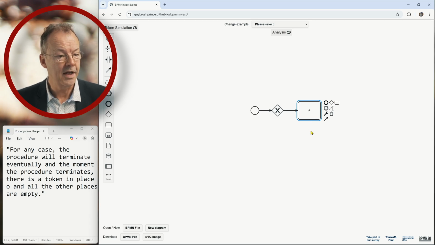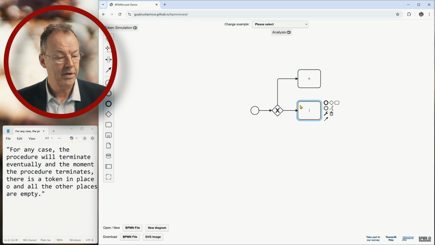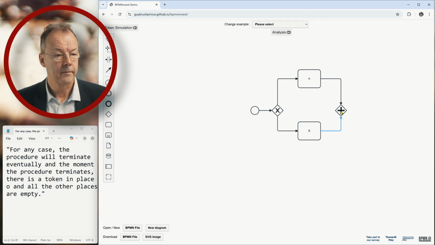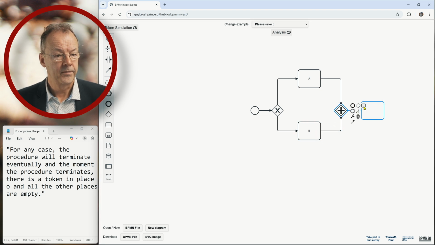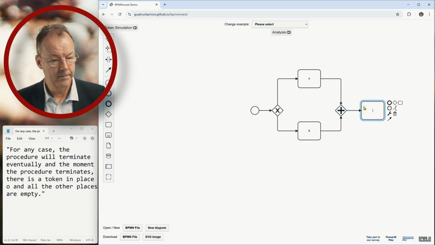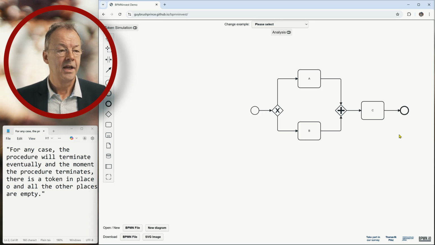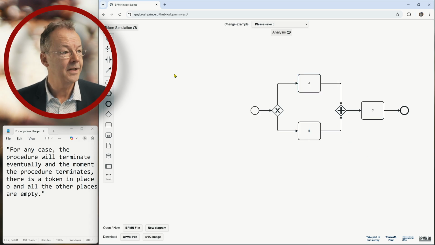So we have a task A, and we have a task B, and then we have a parallel gateway, we have a task C here, and an end event. And this is the typical case that you know already, the deadlock situation.